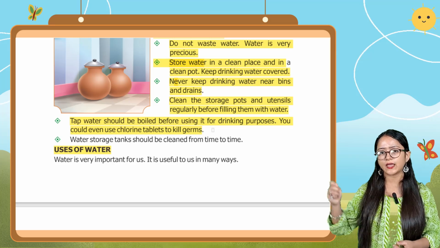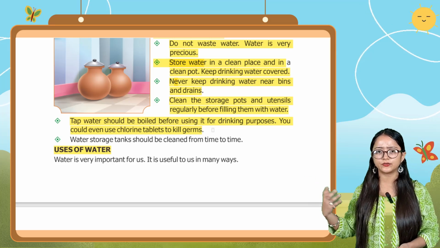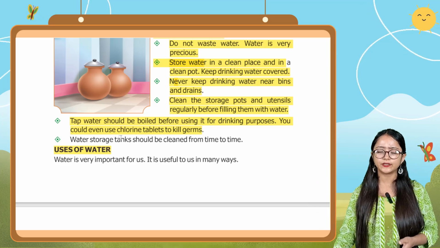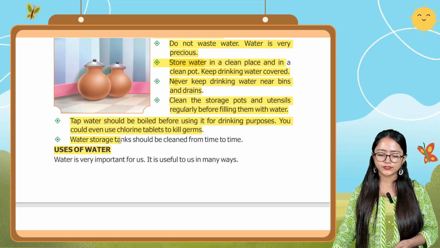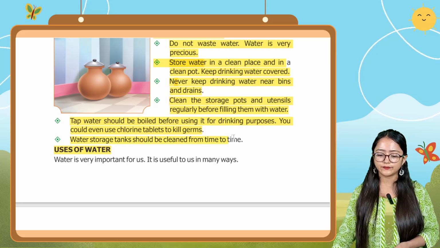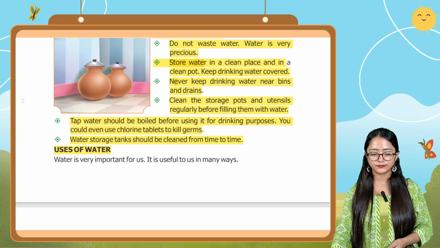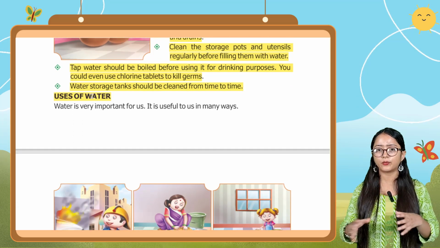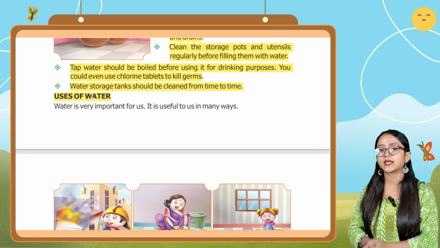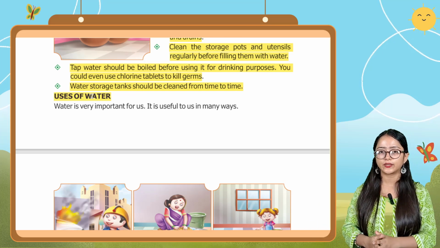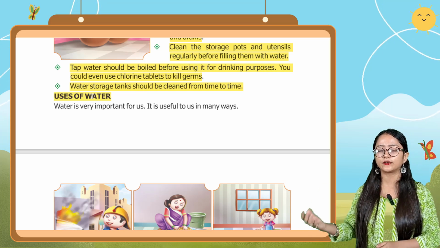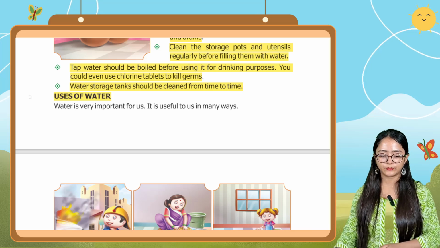You can also add chlorine tablets to kill the germs. Next point is that water storage tanks should be cleaned from time to time. This is an important point, because a tank may contain some dirt or germs.